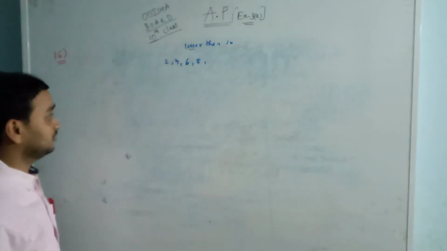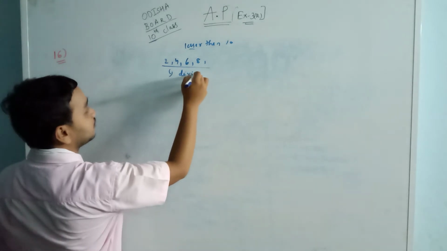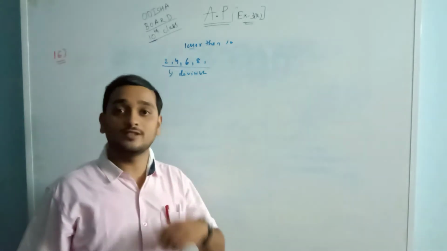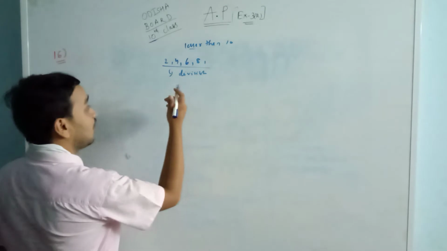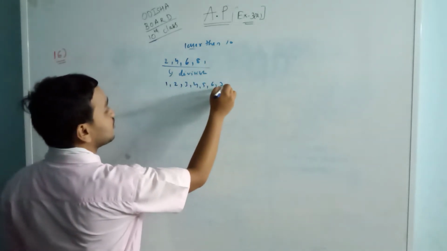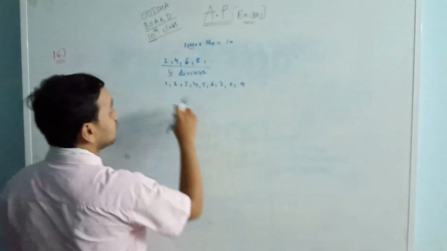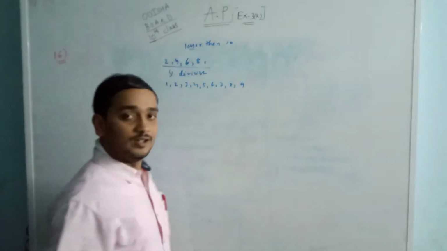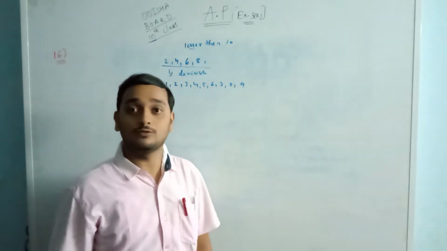These are the divisible numbers. But we have to find the non-divisible numbers of 2. There is a simple formula. How many numbers? 1, 2, 3, 4, 5, 6, 7, 8, 9, because lesser than 10. We have to find the sum of the non-divisible numbers of 2.